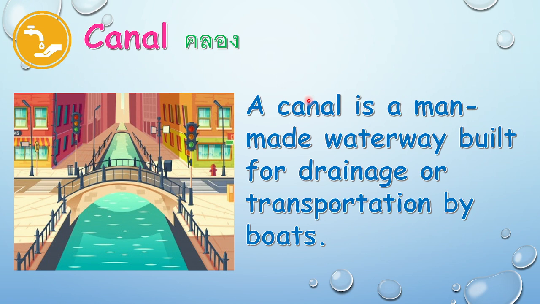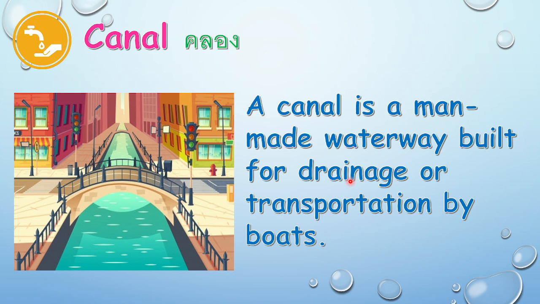Usually it is for drainage. When you say drainage, the dirty water will flow through the canal to come out of the city, to come out of the place. It means some canals are dirty, very dirty, because maybe the water from the toilet from this house goes to the canal before it goes away.